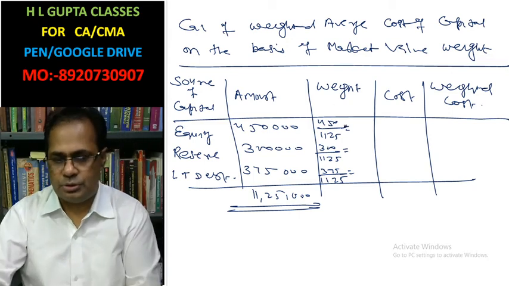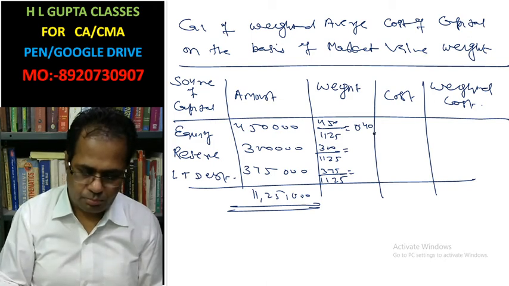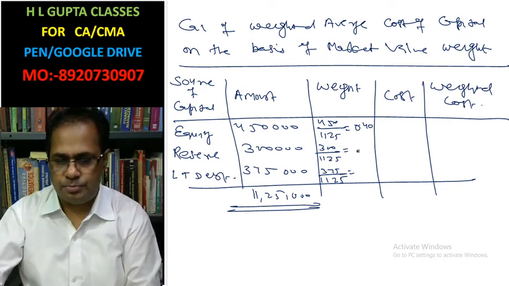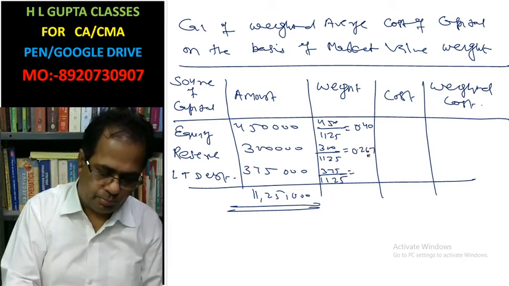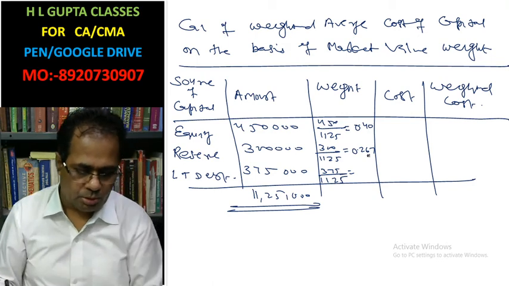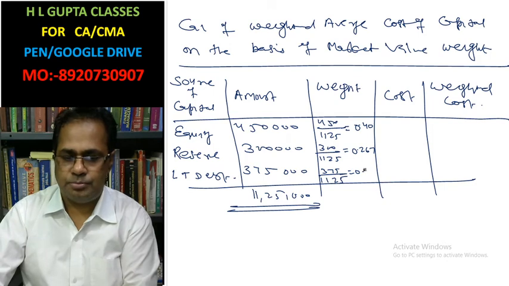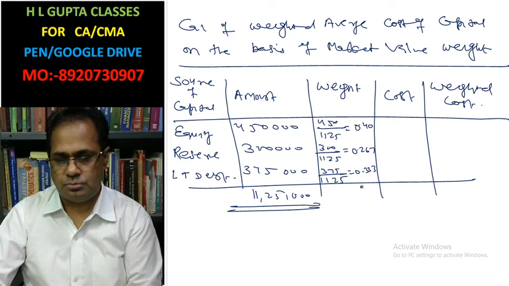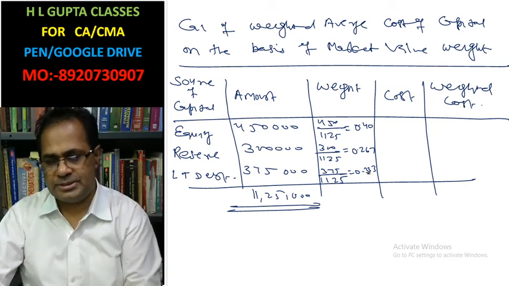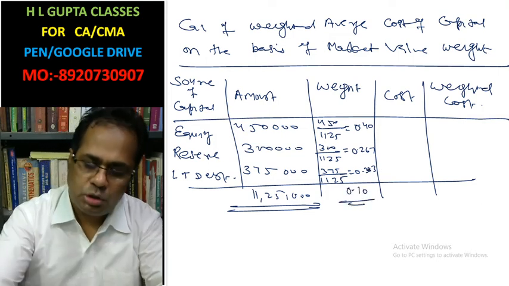Weights are 0.40, 0.267, 0.333. Now cost is here.